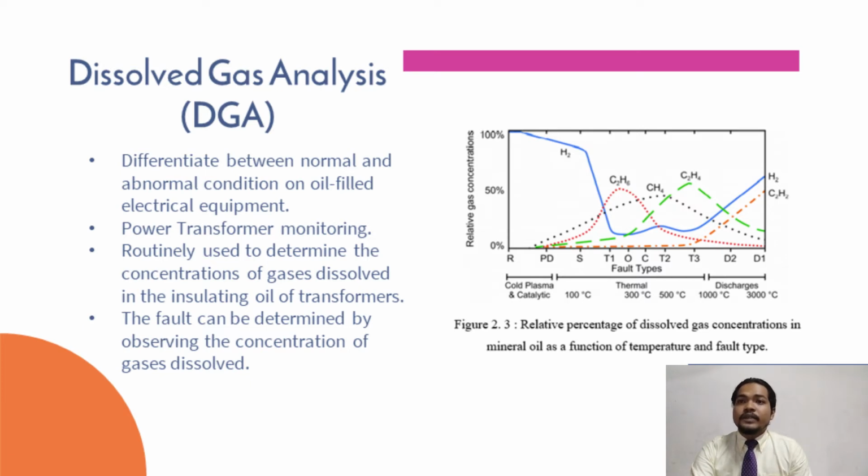You can see in figure 2.3 the relative percentage of dissolved gas concentration in mineral oil as a function of temperature and fault type. You can see that each fault will have a higher percentage of specific gas. For example, for stray gassing, you can see that the hydrogen gas is high.